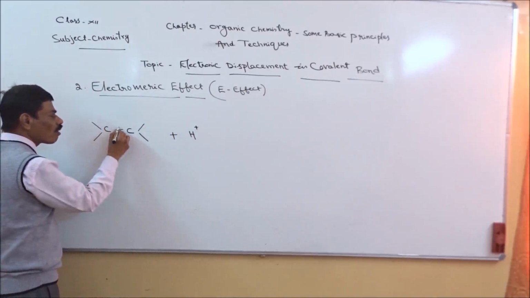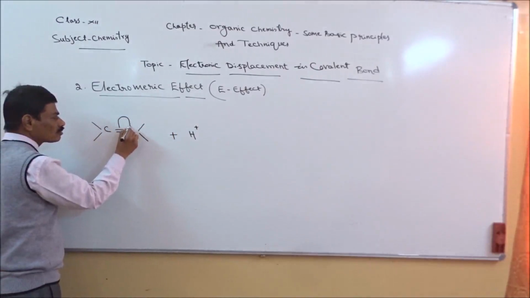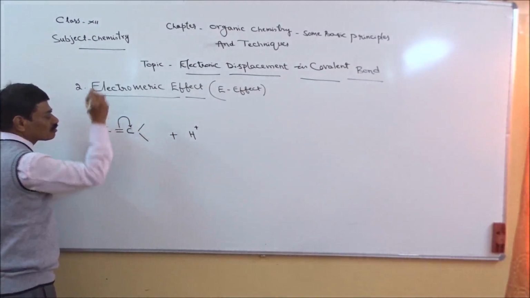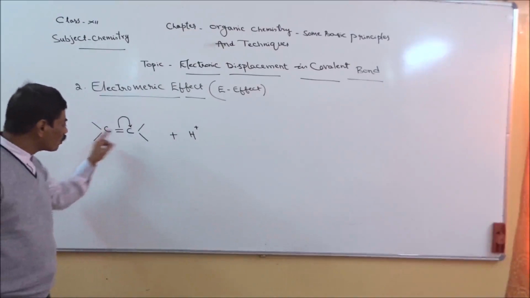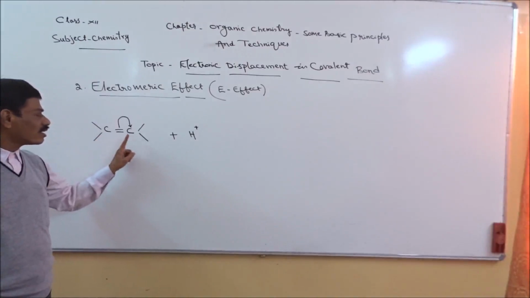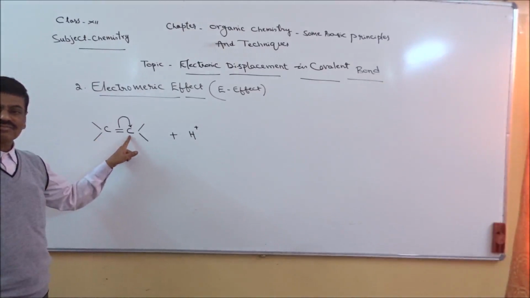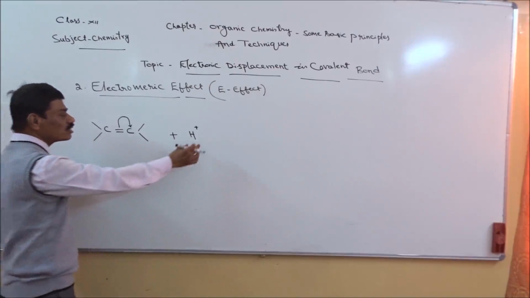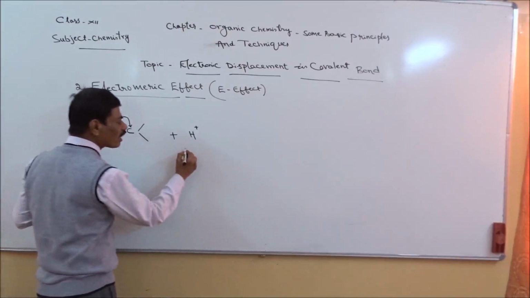Imagine that pi bond is moved towards this carbon atom. As a result, this carbon will get negative charge. So this positively charged species, this is the attacking reagent.